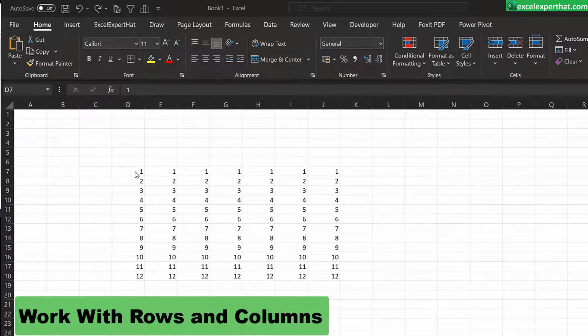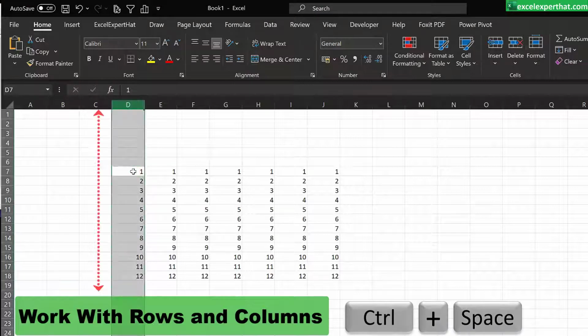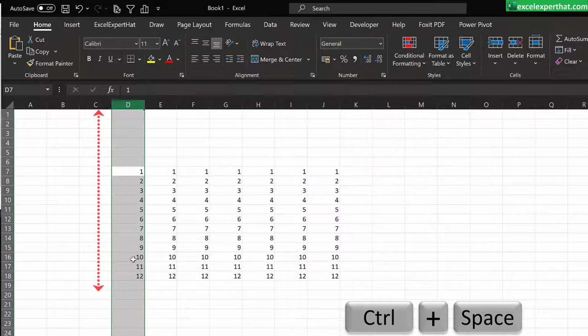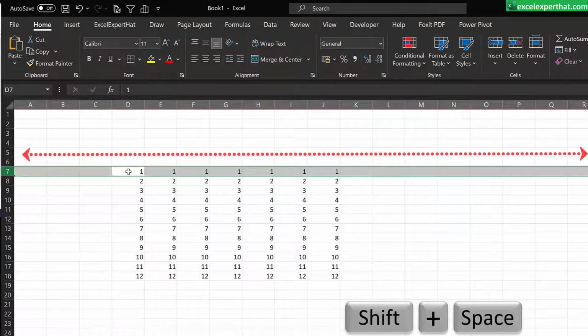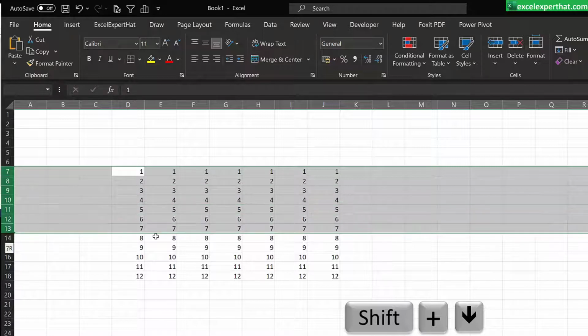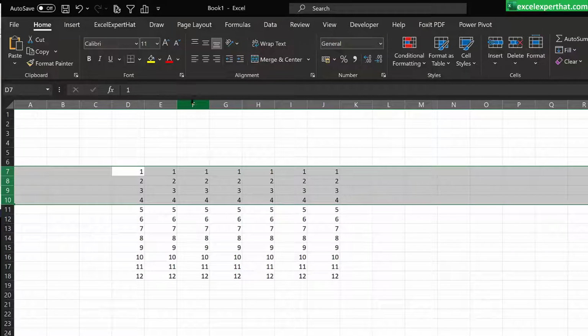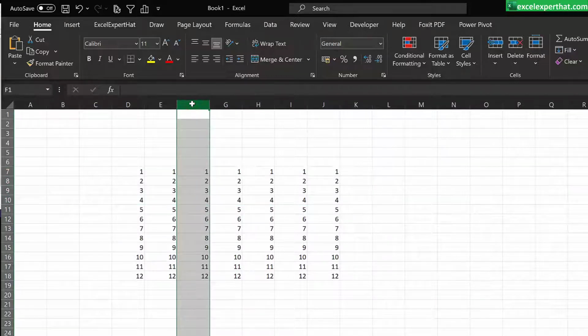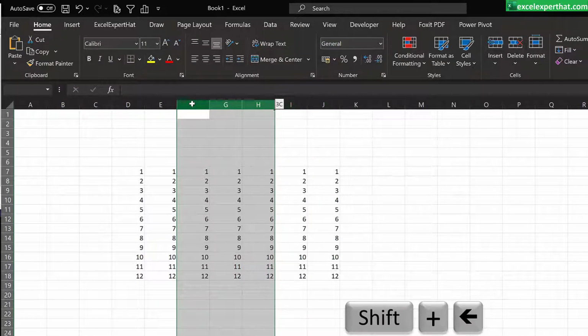If you like to select any column, just select any cell and press Ctrl spacebar, so it will select the entire column. If you like to select the entire row, press Shift and spacebar, so the entire row will get selected. If you like to select further rows, press Shift and down key, or deselect them by up key. Same way, if you select any column and you like to select further columns, then just press Shift and the right or left arrow key. So this way you can select or deselect the rows and columns.